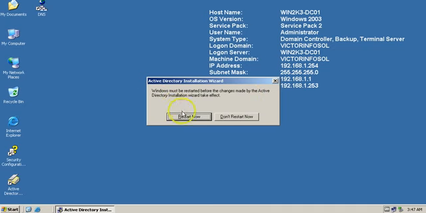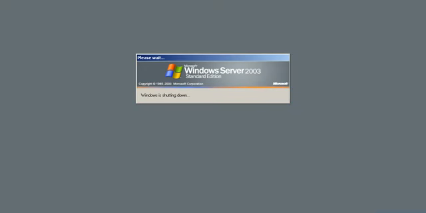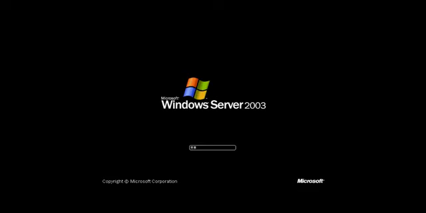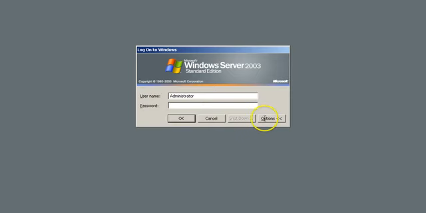The machine needs to restart after Active Directory uninstallation, so I am going to restart this machine. The server is restarted and it's loading Windows. I'm going to hit Ctrl+Alt+Del, and now you can verify this machine is no longer joined to the domain. So I am going to log in with the local administrator account and its password.